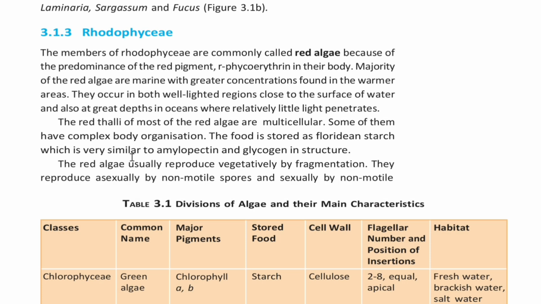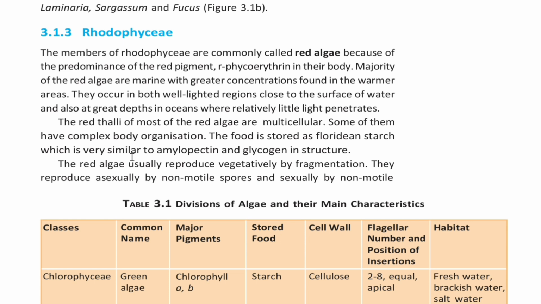3.1.3 Rhodophyceae. The members of Rhodophyceae are commonly called red algae because of the predominance of the red pigment, r-phycoerythrin, in their body. The majority of the red algae are marine, with greater concentrations found in warmer areas. They occur in both well-lighted regions close to the surface of water and also at great depths in the ocean where relatively little light penetrates. The red thalli of most of the red algae are multicellular. Some of them have complex body organization.